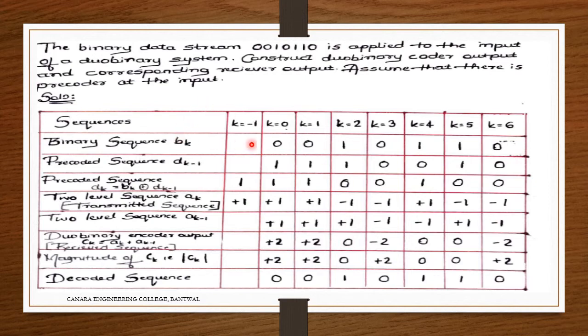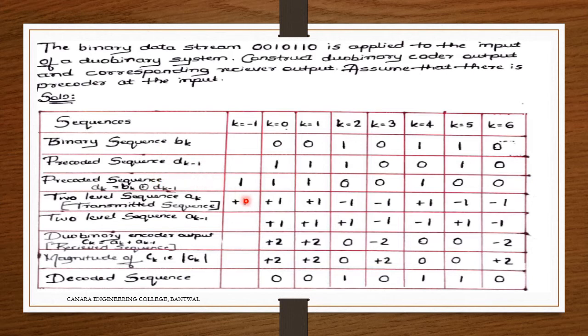So now the sequences: k is equal to minus 1, k is equal to 0, k is equal to 1, k is equal to 2, k is equal to 3, k is equal to 4, k is equal to 5, and k is equal to 6. Earlier we didn't look at the previous one, but here we require the one previous bit for the pre-coder, so I'll assume it as a 1. Now the binary sequence I am representing as 0 0 1 0 1 1 0.